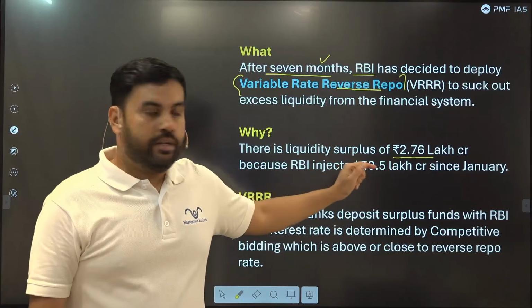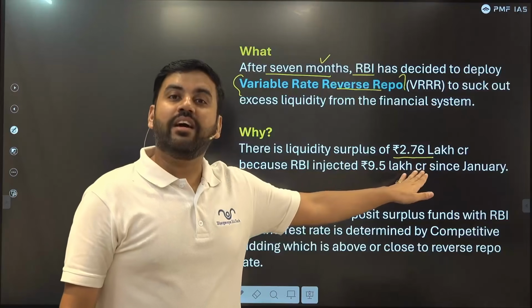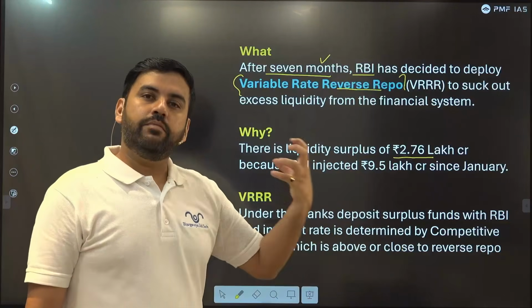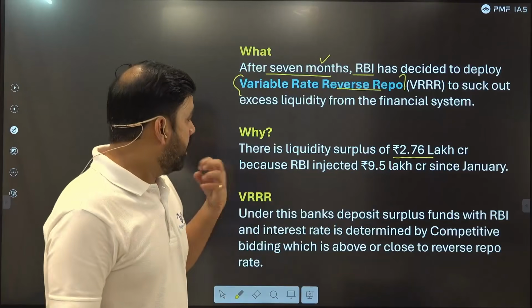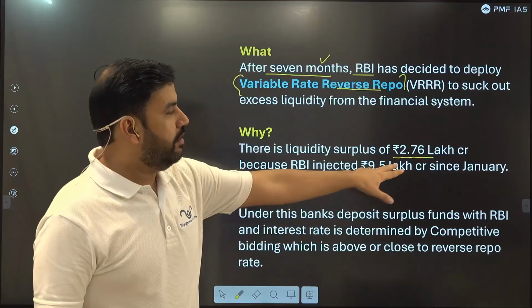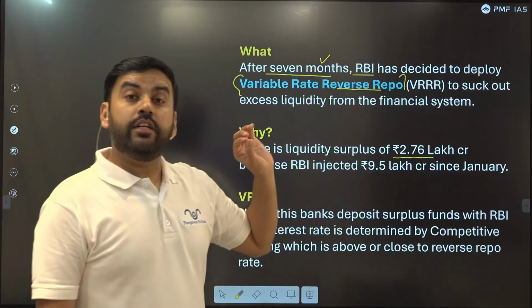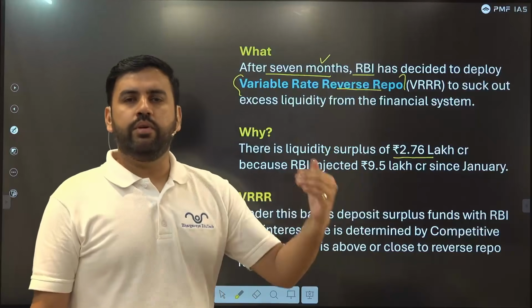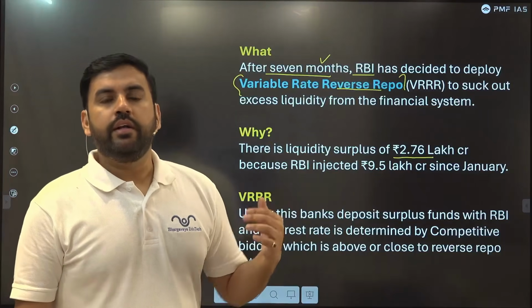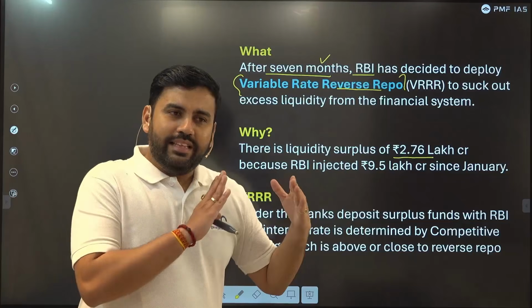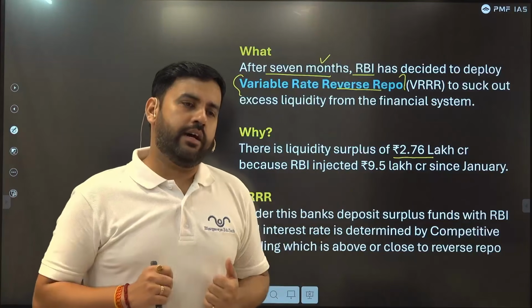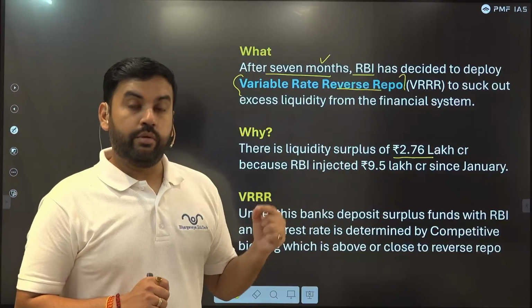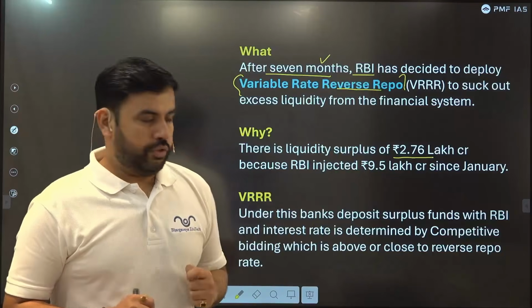Out of this 2.76 lakh crore, 1 lakh crore will be sucked out, taken away from the banking sector by RBI. Because RBI has injected 9.5 since January. So RBI has injected a lot of liquidity to push demand through a reduction in the repo rate, through a dear money monetary policy. In this case, the expansionary monetary policy that RBI has been using since January, now they want to go a step back, because if they don't, there will be inflationary pressure.